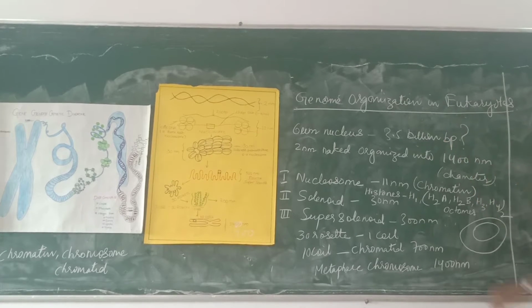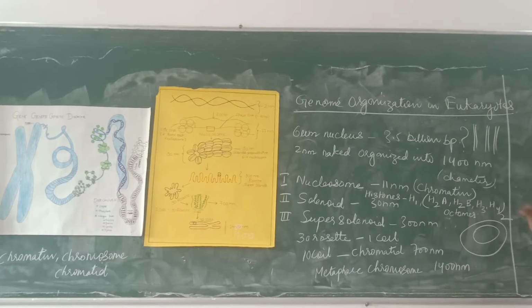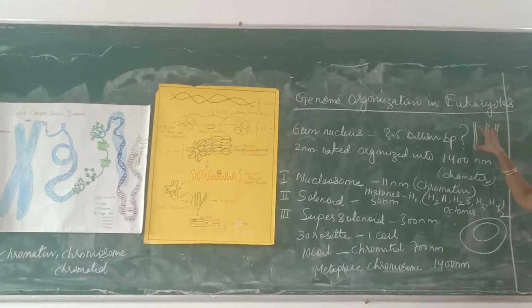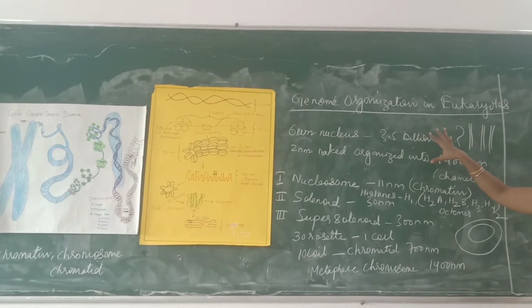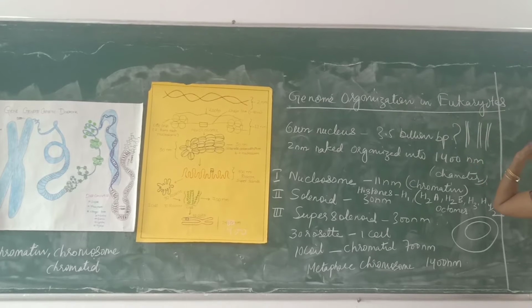there in the form of chromosomes, open-ended chromosomes. It means two ends are there. So how is it able to fit into a small nucleus? It fits into the small nucleus because it is associated with different proteins.